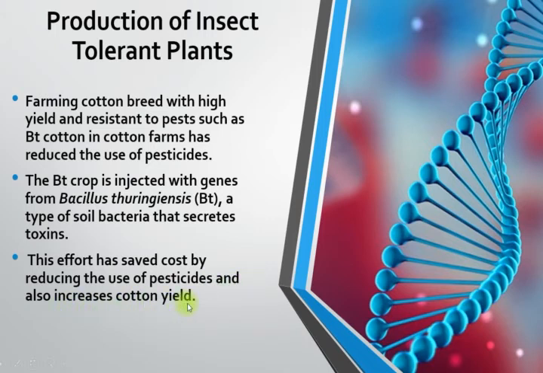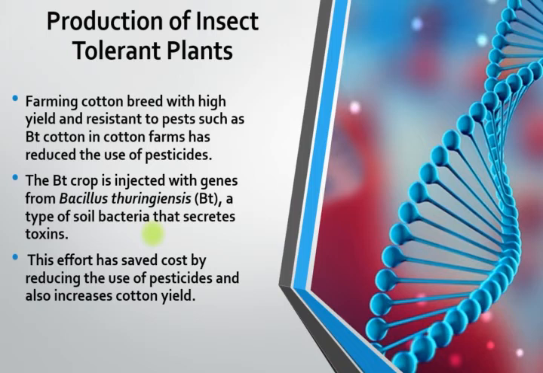So that is the application of biotechnology, whereby the gene of the Bacillus thuringiensis, which is a type of soil bacteria that secretes toxin, is inserted into the gene of the crops, and causes the crops to produce the toxin.